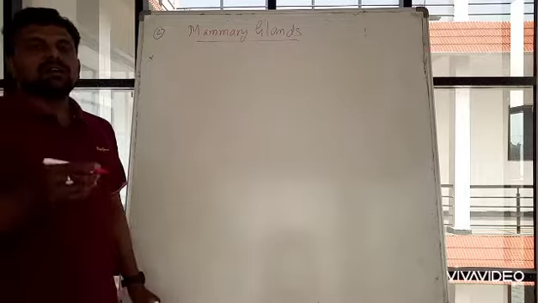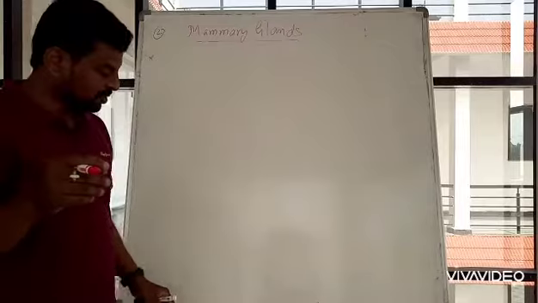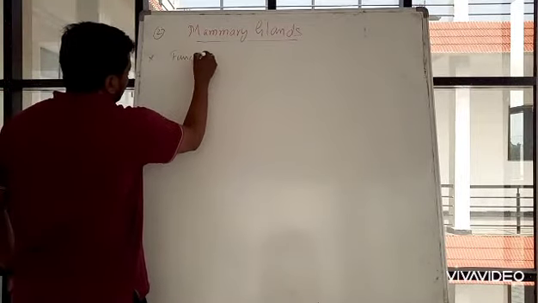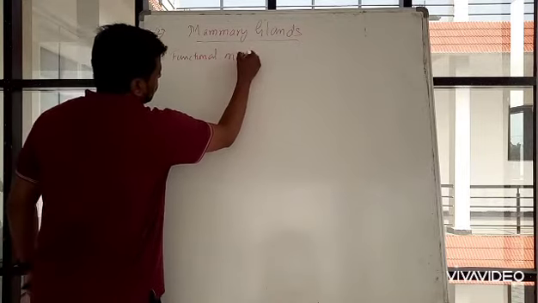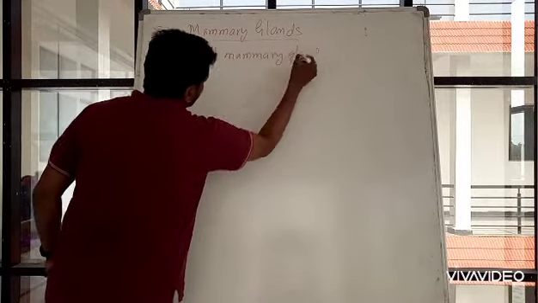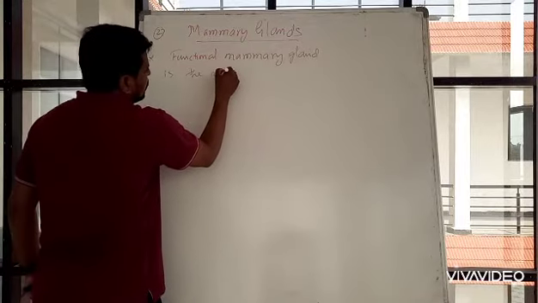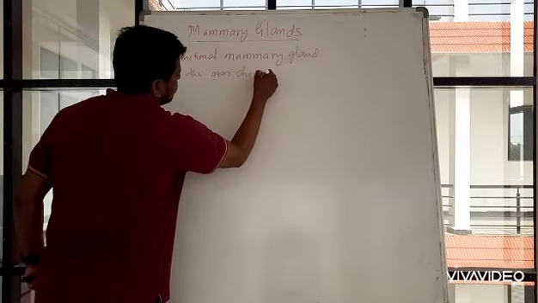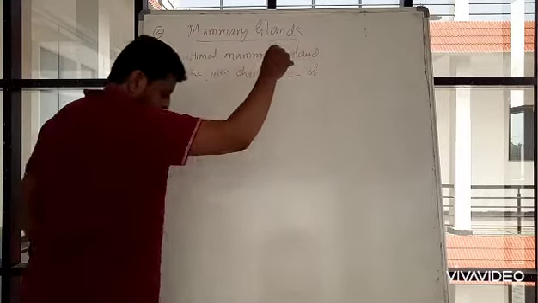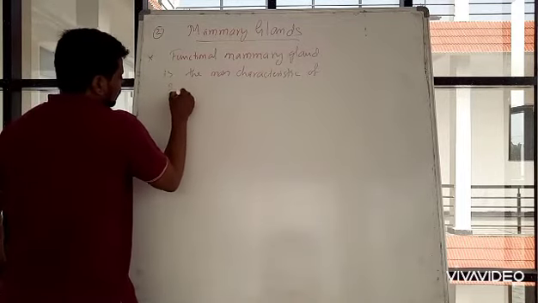A functional mammary gland is the main characteristic of a female person.